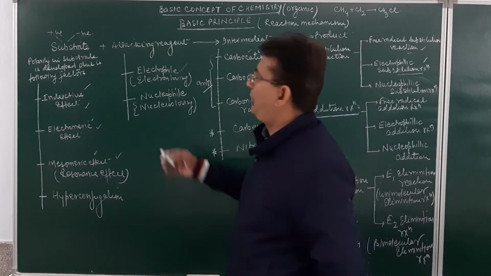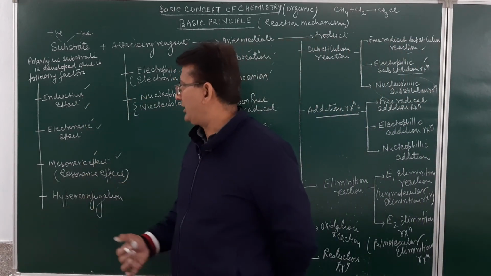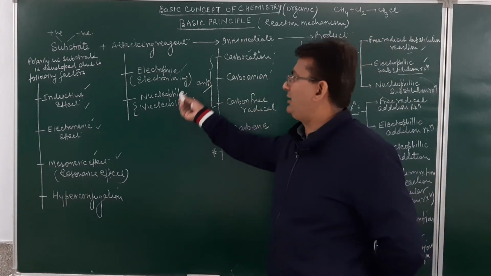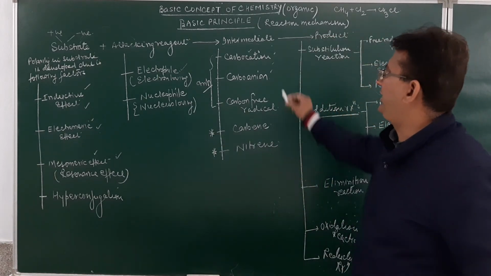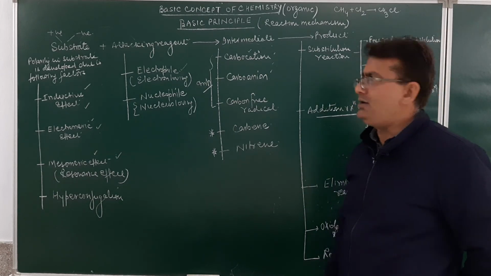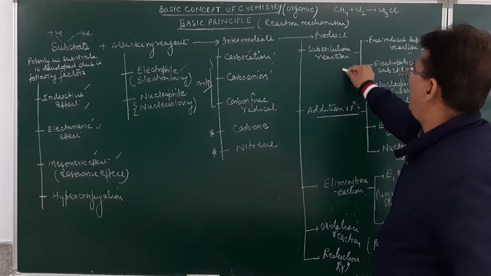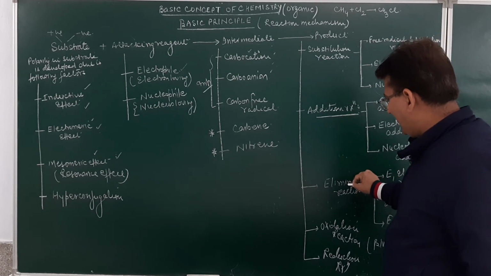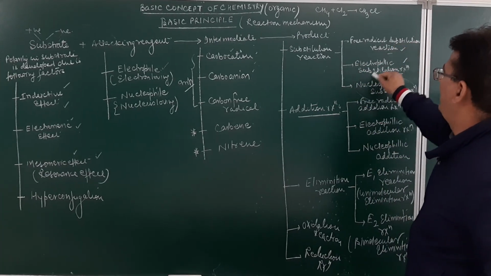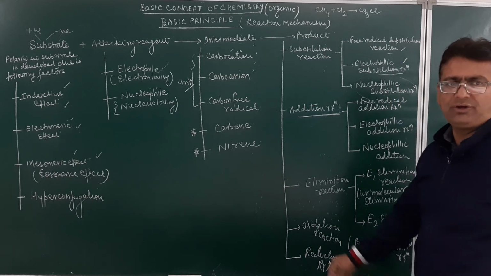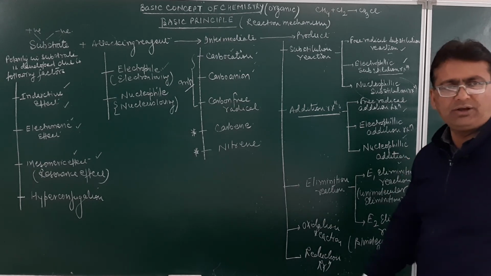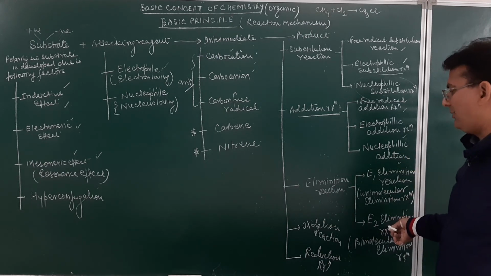So we must learn how the polarity is to be developed in the substrate. That will be through inductive effect, electromeric effect, mesomeric effect, or by hyperconjugation. The attacking reagent will either be an electrophile or a nucleophile. The intermediate will be carbocation, carbanion, carbon free radical, carbene or nitrene. And the product formation will be either through substitution, addition, elimination, oxidation or reduction reaction. Substitution will be free radical, electrophilic or nucleophilic substitution. Addition will be free radical, electrophilic or nucleophilic addition. Elimination will be E1 or E2 elimination reaction.